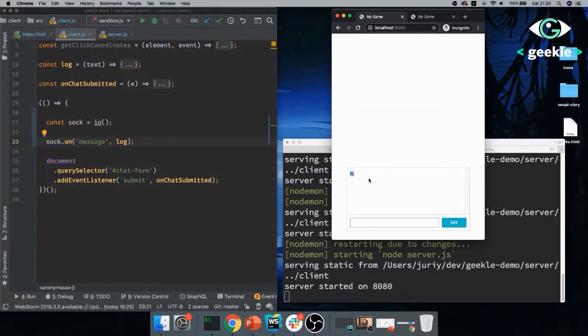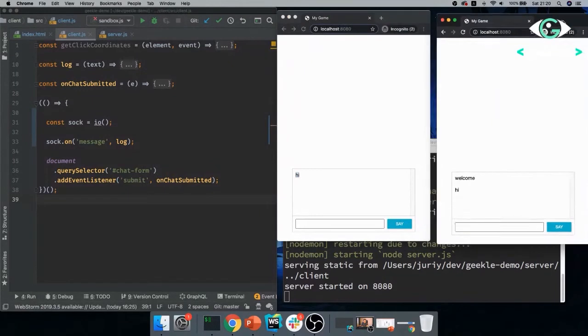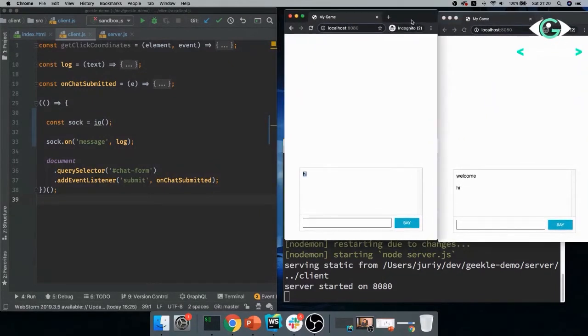So what next? Let's go a little bit further. Let's establish the real-time communication between two clients. I have the second client here. And I'll try to put them side by side so that you can see both. Again, it is quite basic, but in just 5 minutes, you can build a very functional chat.